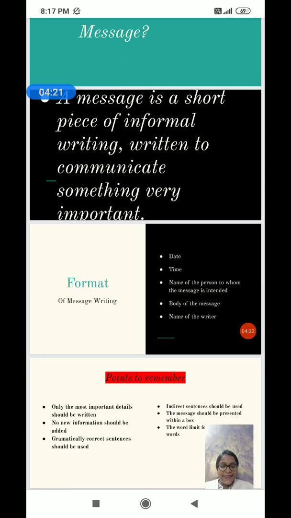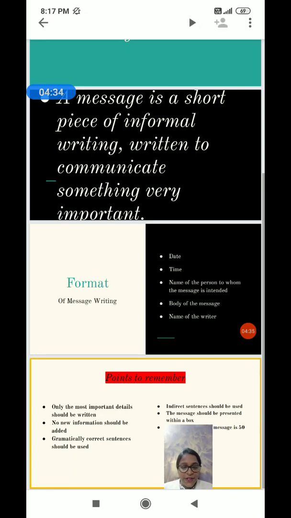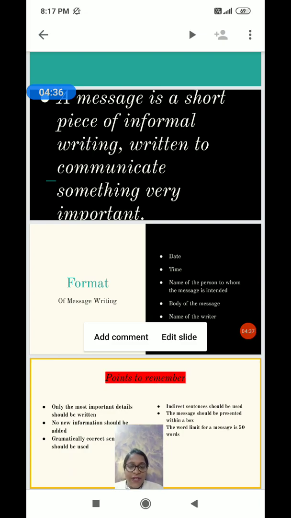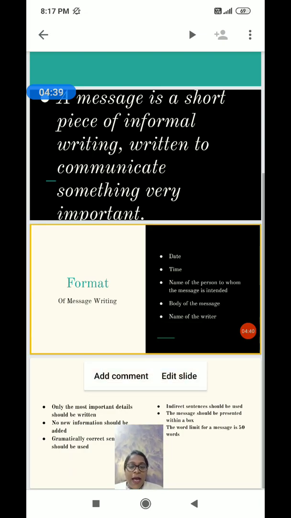The next point tells us that we have to use indirect sentences. So the speech should be indirect speech. The next point is that the message should be presented within a box. This is also very important, that a message is always written within a box.